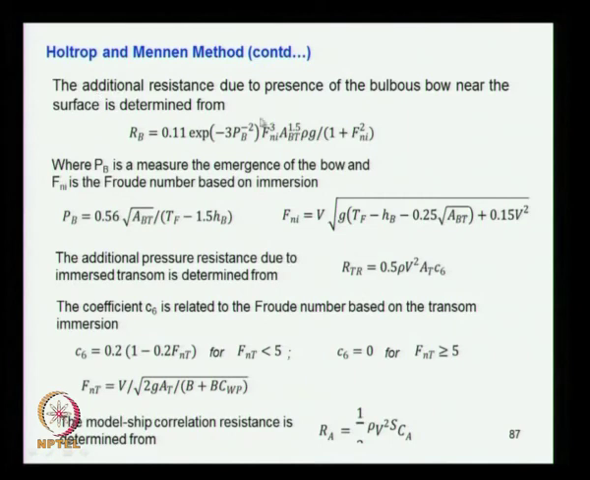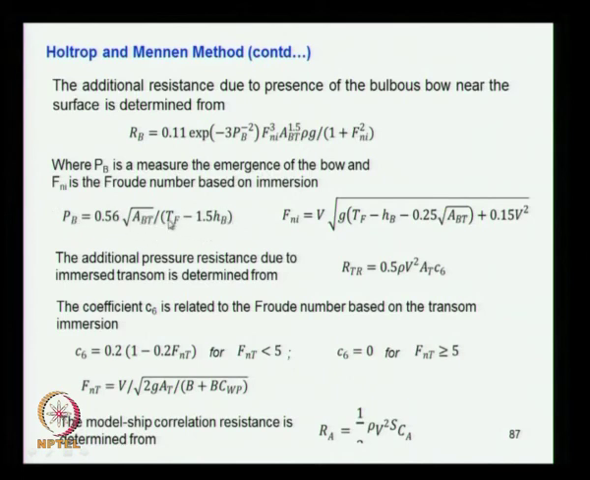Then the additional resistance due to the presence of the bulbous bow near the surface is determined, that is Rb. We have already seen that this is the additional resistance when the bulb comes to the surface. If it is not coming to the surface, you discard that. If it is coming to the surface, then you use this expression here. This is the expression, Pb raised to -2, Fni, Abt, you know that, and these give the Rb value. Here Pb is a measure of the emergence of the bow, which is given by this expression.